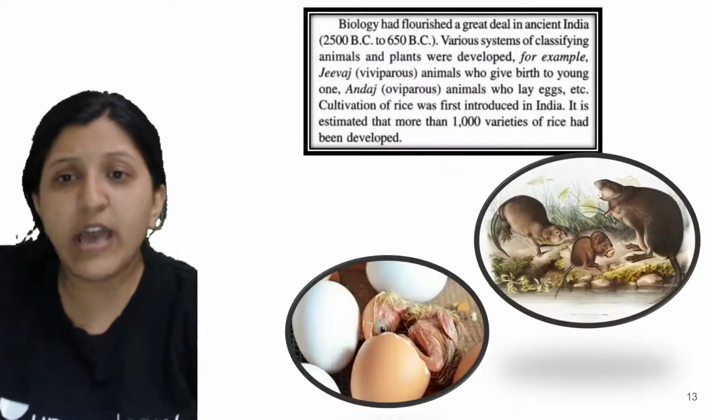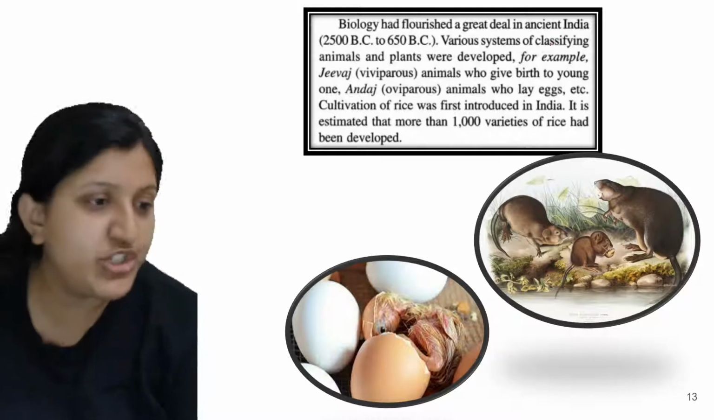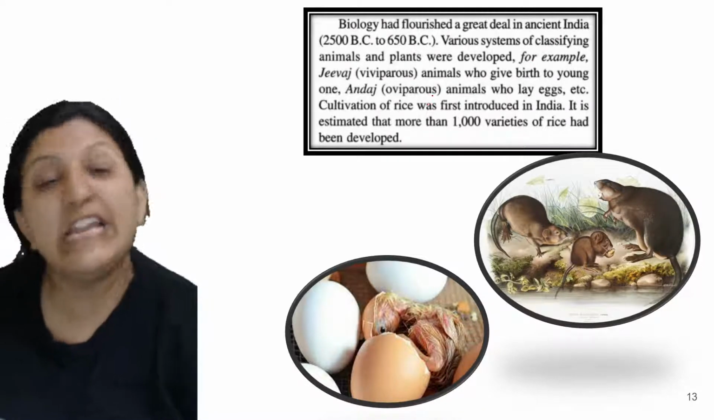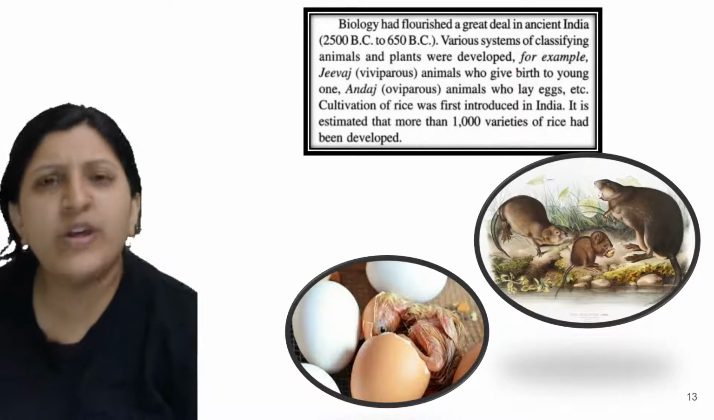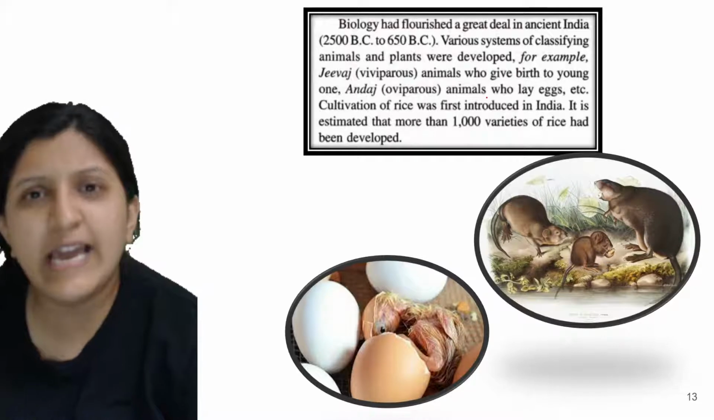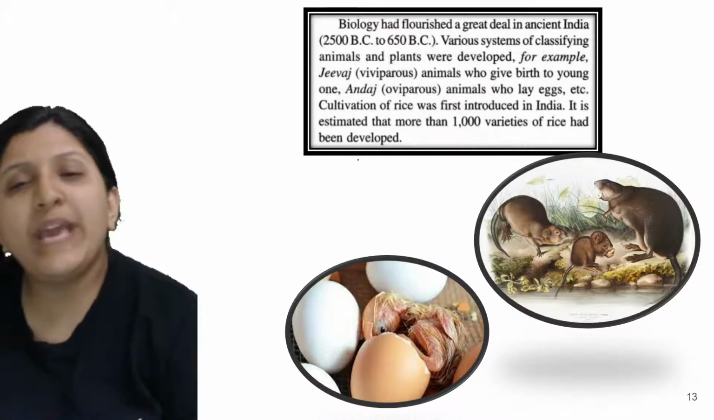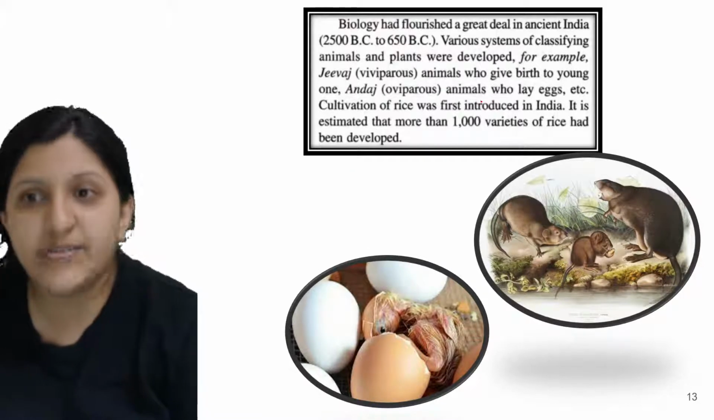Alright. So now, biology had flourished a great deal in ancient India. So what exactly had happened in ancient India? Different people, previously they had no idea how we can classify animals and plants. So based on just the observable characters, they started classifying them, okay.